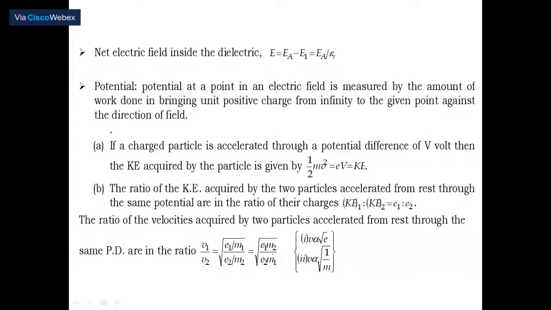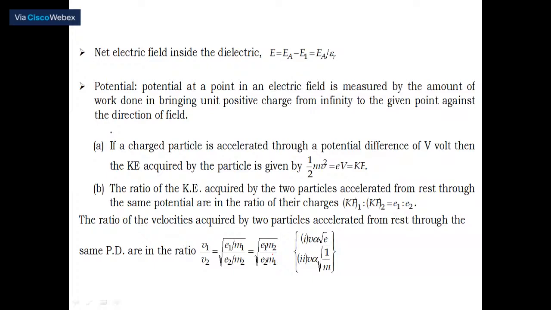Now, net electric field inside a dielectric material is E applied minus E induced, or E applied divided by epsilon r. This is the formula which you have derived in the equations. So these points also, I think you have repeated. The definitions are given just to understand this.